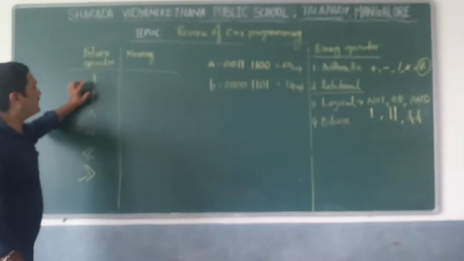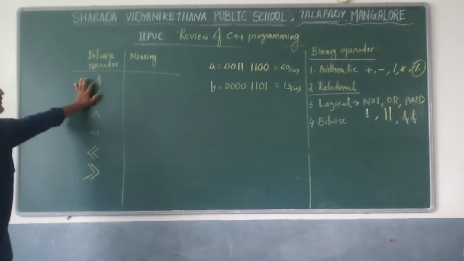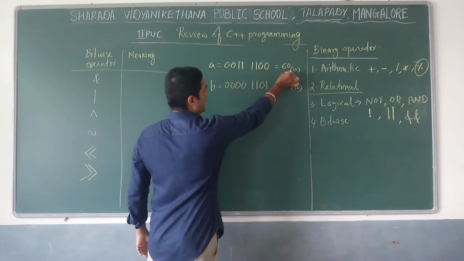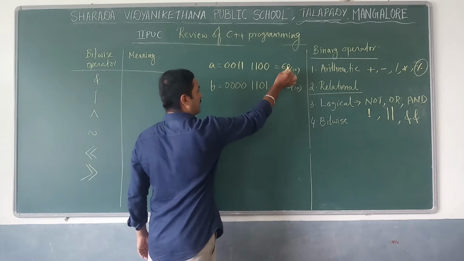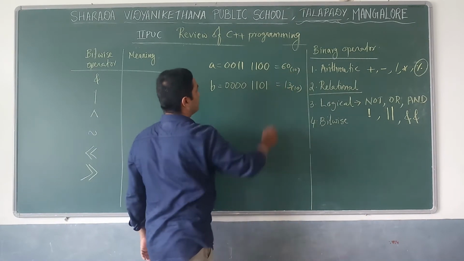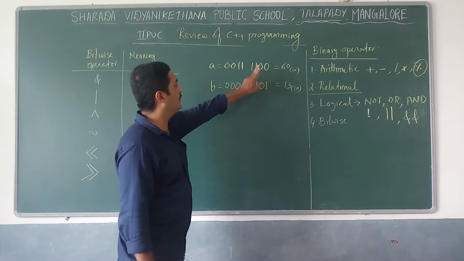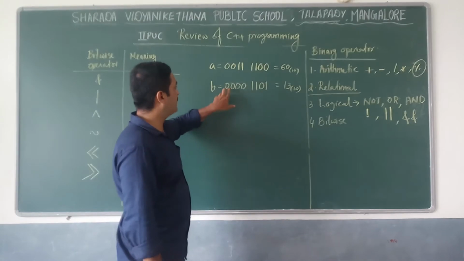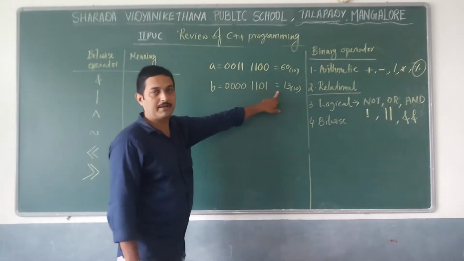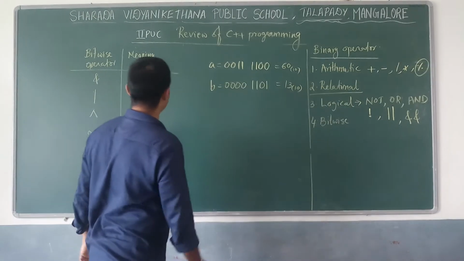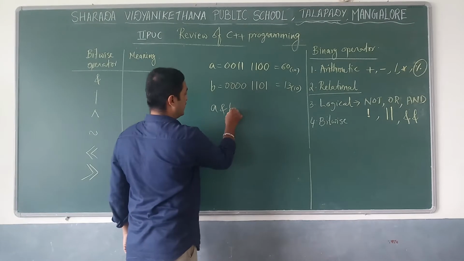Here, the bitwise AND operator: A is equal to decimal 60, and B is equal to decimal 13, and we can represent both in binary.